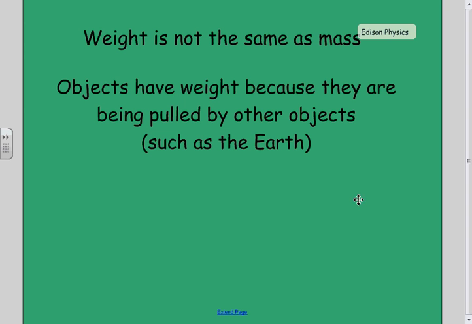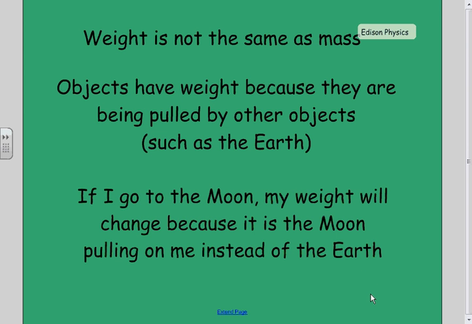The interesting thing is, if we were to go to the moon, we would have a different weight than we have on the Earth, because the moon is different than the Earth. So if it's the moon pulling me, I'm probably going to weigh less, because there's less of the moon to pull. The Earth, with a lot more mass, has a larger pull, so I weigh more. So it'd be really awesome if we could all go to the moon to figure out what our weight was. But that's not very practical. So we need another way to do this.